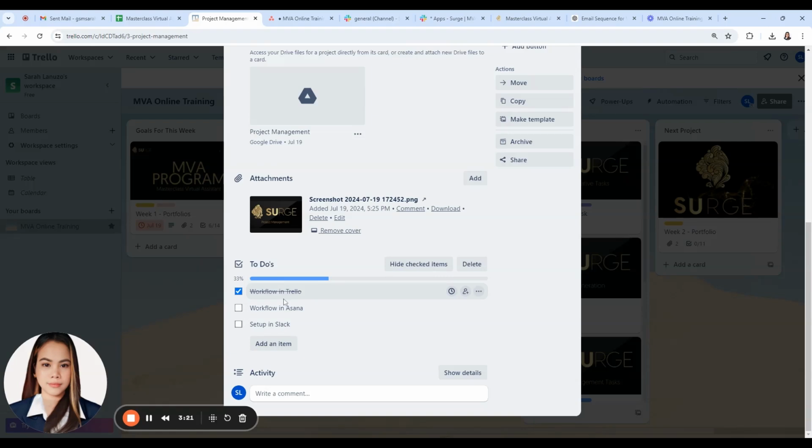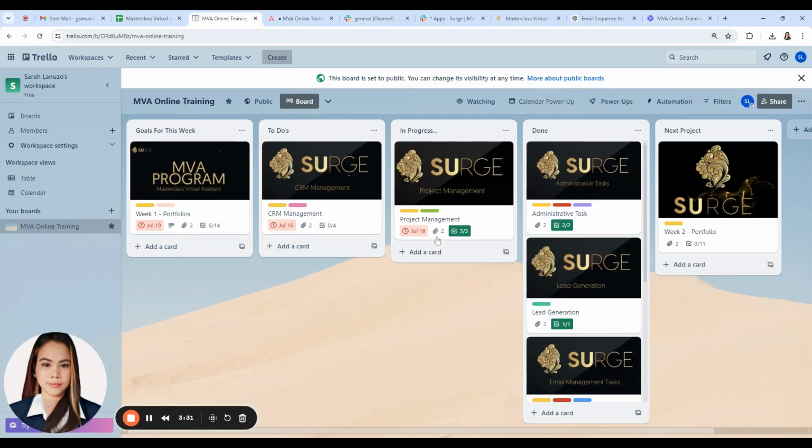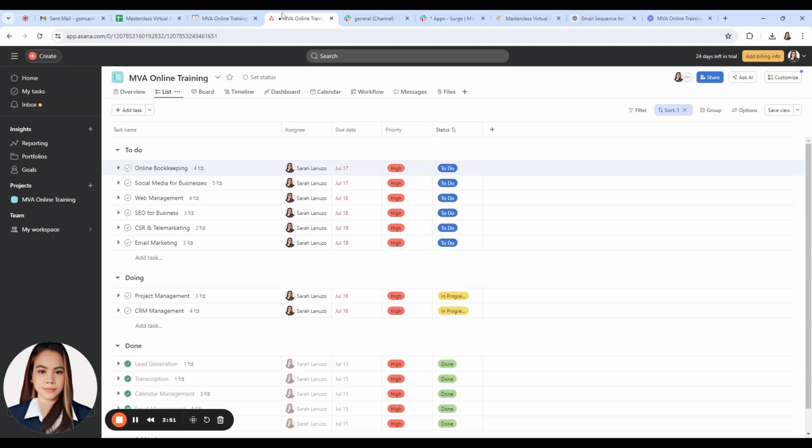Like for example, here, once I've already done my workflow in Asana, I just check this box and it shows that these cards are already completed. So I just drag this card here going to my done folder. So there you go. That's how it works in Trello. So let's move on to Asana.